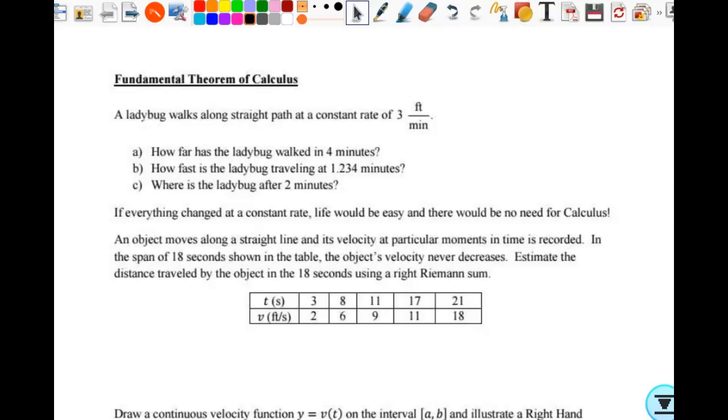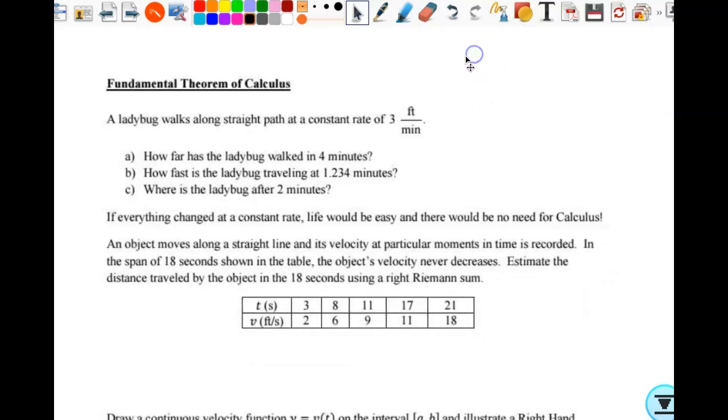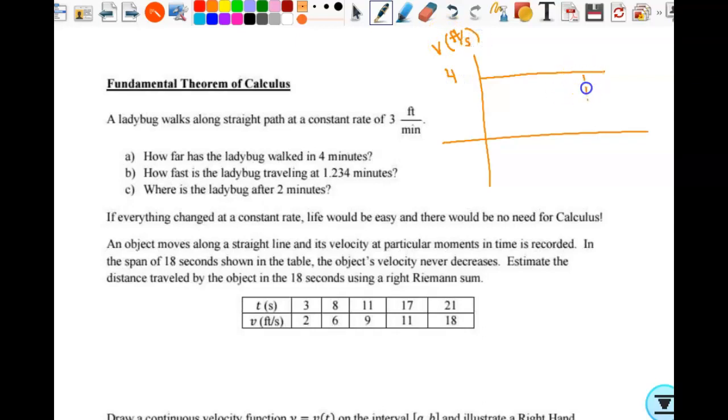How did you do that so fast? Hold on, don't we need to draw a picture? Don't I need to see, here's my velocity, 3 feet per minute, and I'm accumulating the change that takes place over this time interval. So is that what you did? You thought about this graphically? You didn't use calculus?